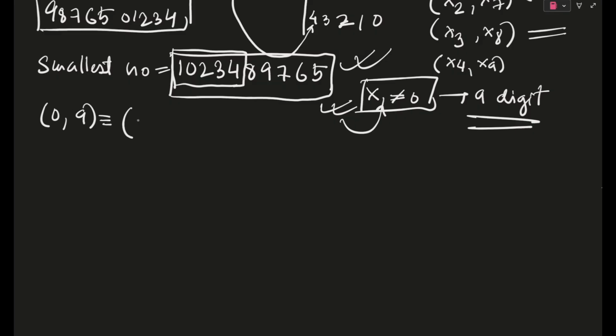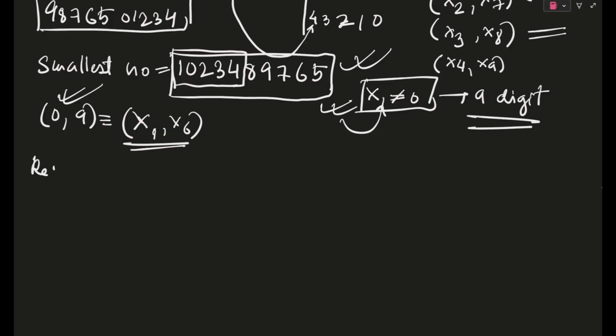Under the condition x1 not equal to 0, this will be the only possible pair, because otherwise that number will become a 9-digit number. So we can't make any changes to this. This thing is fixed. So of our 5 pairs, one is gone and 4 pairs are left. Now I have to do rearrangement among those 4 pairs.